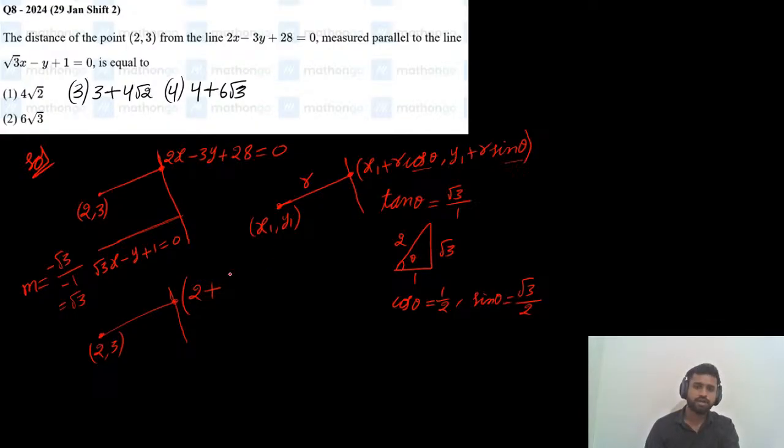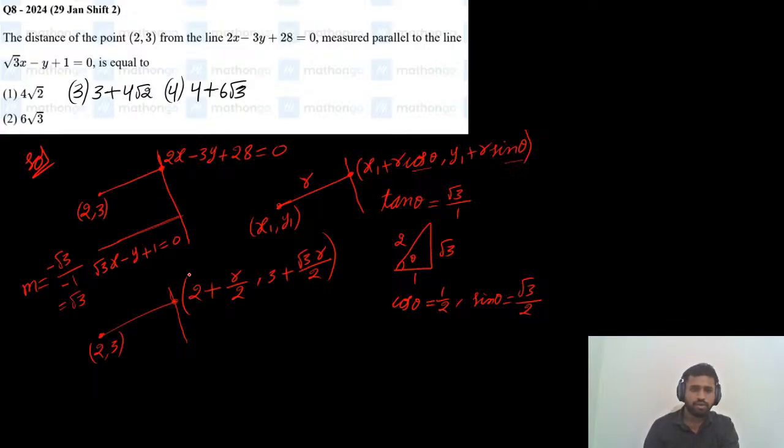So x1 plus r cos theta is 2 plus r by 2, and y1 is 3, so 3 plus r sin theta, which is 3 plus root 3 r by 2.